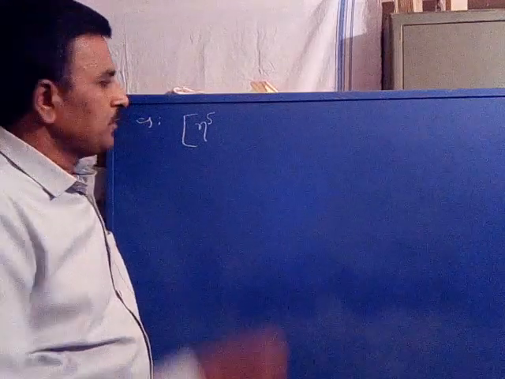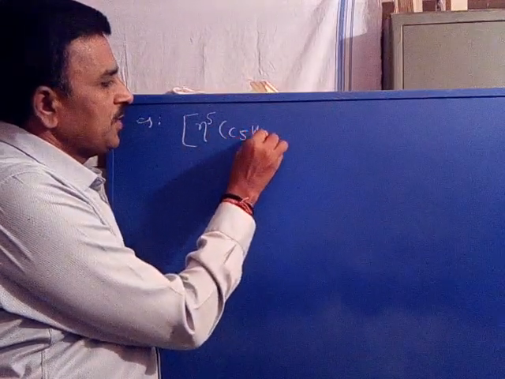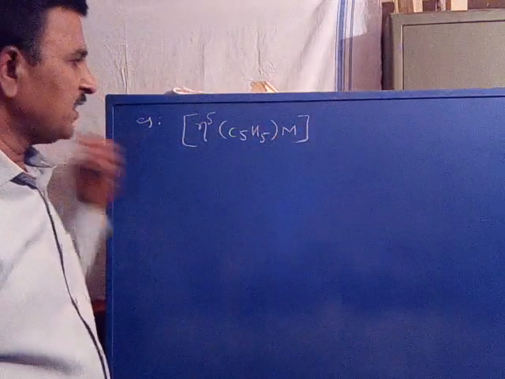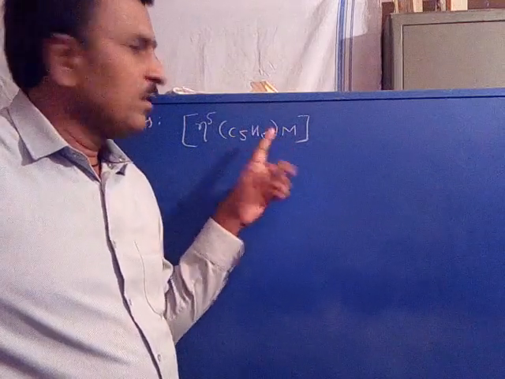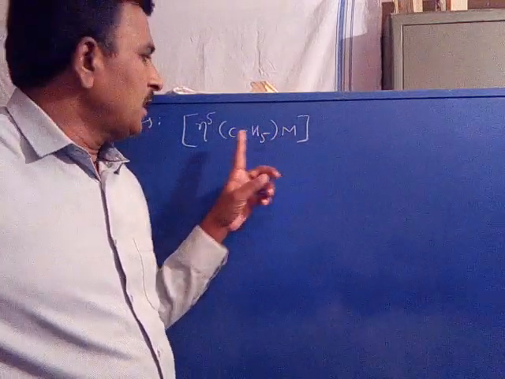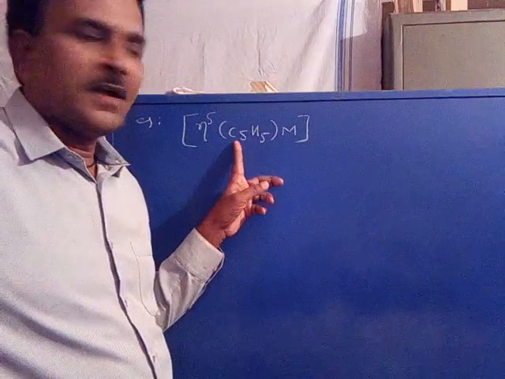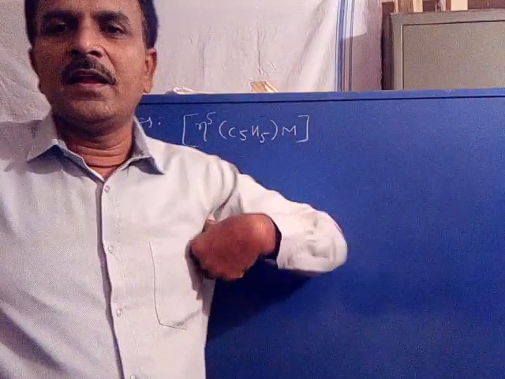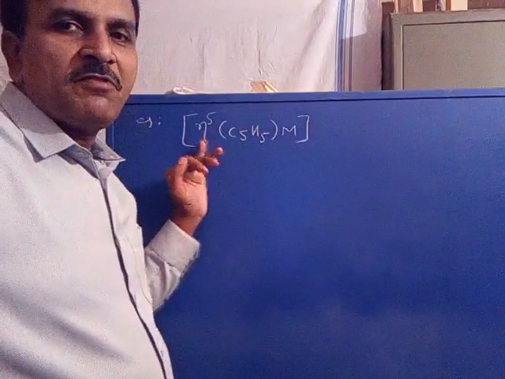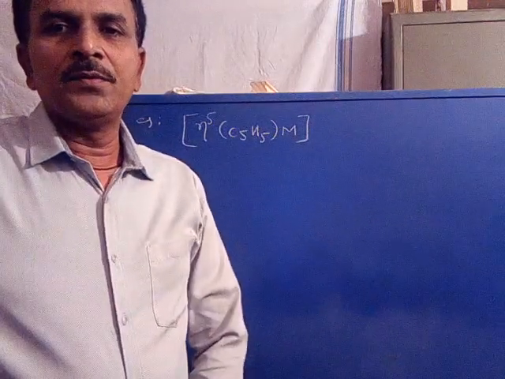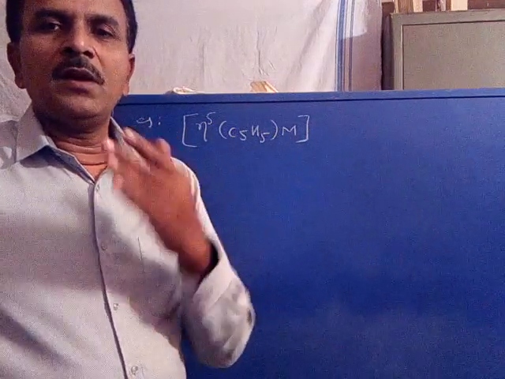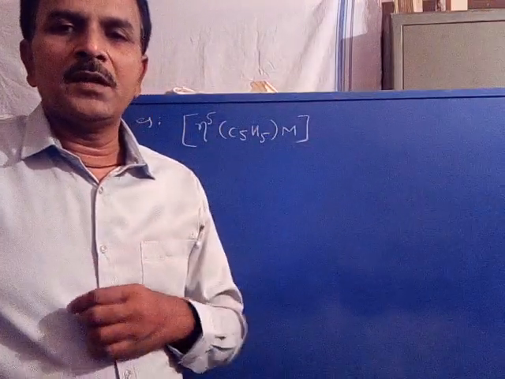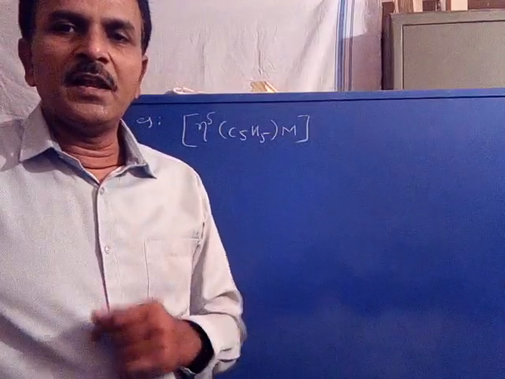a hapticity 5, C5H5, M. Hapticity 5. Here this is the example where the metal ion is bound with the cyclopentadienyl cation, C5H5. One cyclopentadienyl cation, one metal ion. And hapticity 5 means the metal may be bound to either the first carbon, or second, or third, or fourth, or fifth carbon. So the metal ion may be attached to any of the carbons of the cyclopentadienyl cation.